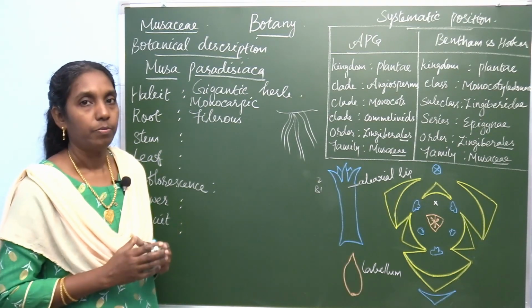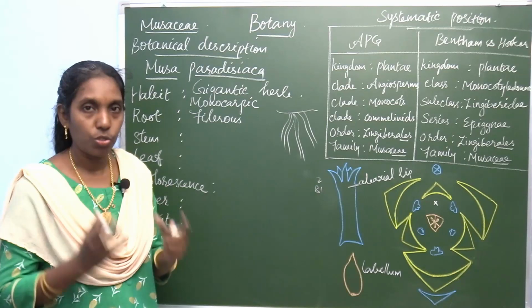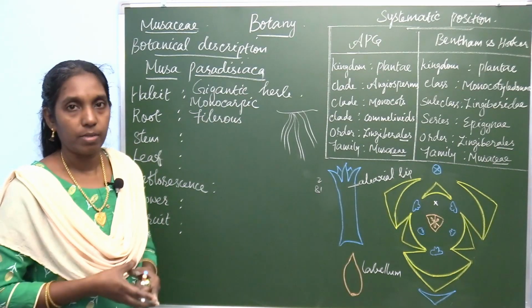What about the stem? Musa paradisiaca shows two kinds of stem.